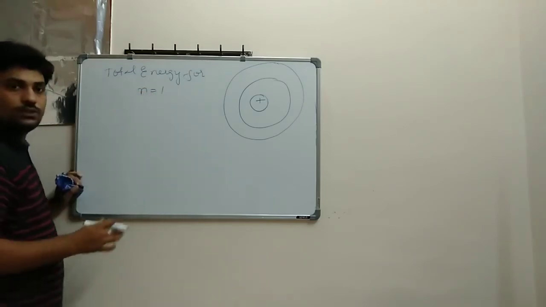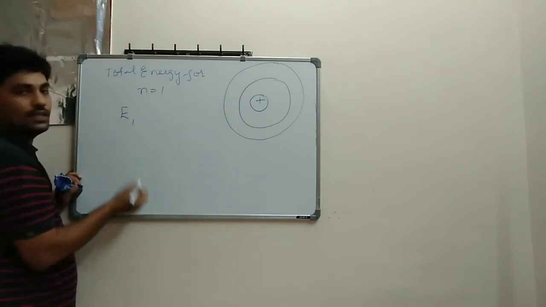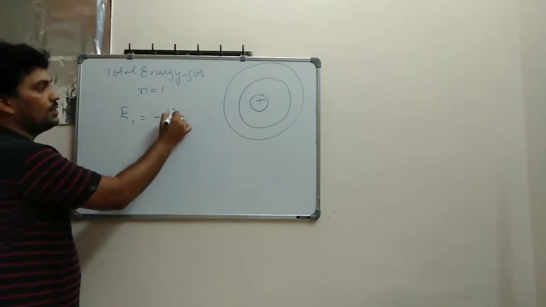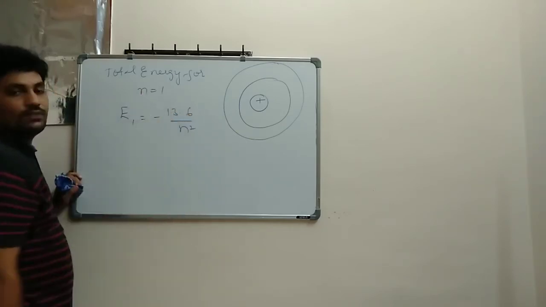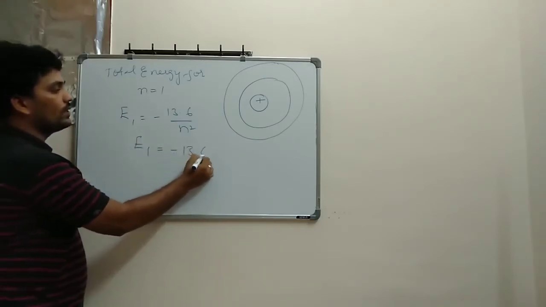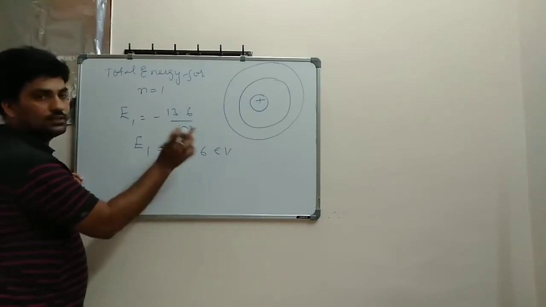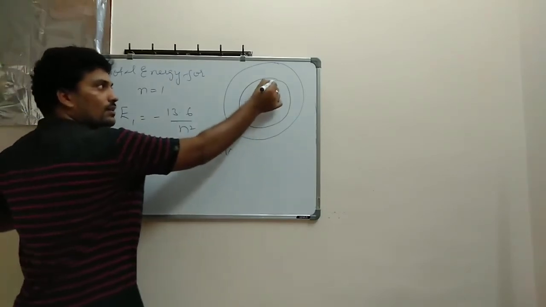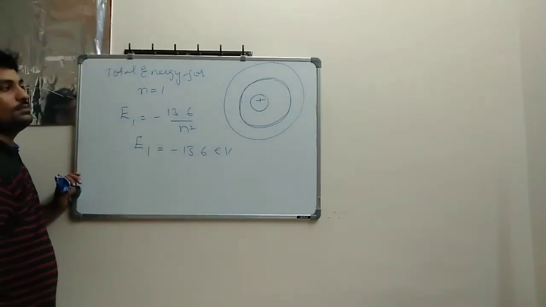If I substitute n is equal to 1, what is the value? Total energy for the first one, I can write E1 is equal to minus 13.6 divided by n square. If I substitute n as 1, then E1 is equal to minus 13.6 electron volt. This is the ground level energy, for the first orbit.